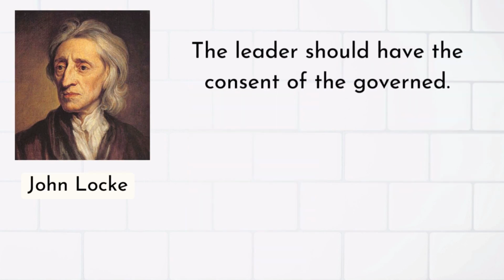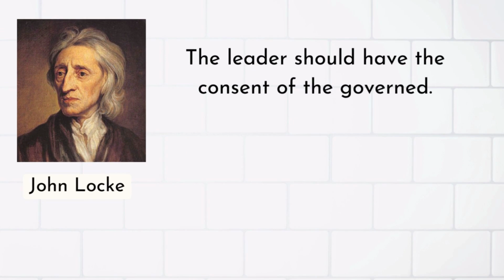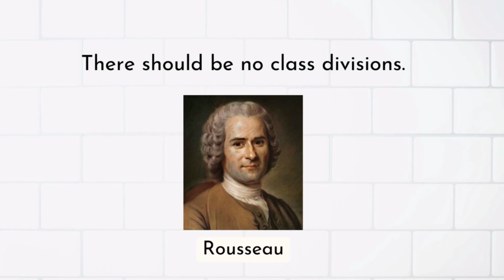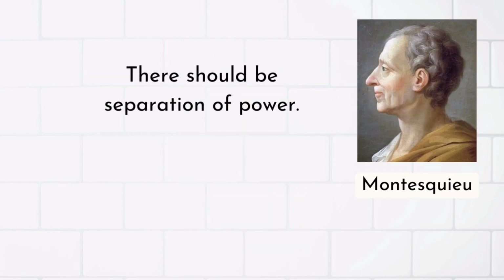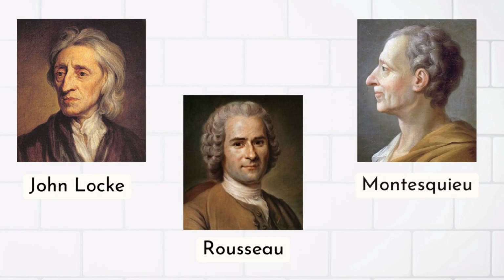John Locke argued that a leader may only govern a society if he had the consent of those he governed. Jean-Jacques Rousseau was against all class divisions. Baron de Montesquieu advocated for a system of government based on separation of powers. The writings of Enlightenment thinkers were discussed in France more than anywhere else, and they greatly influenced the revolutionaries.